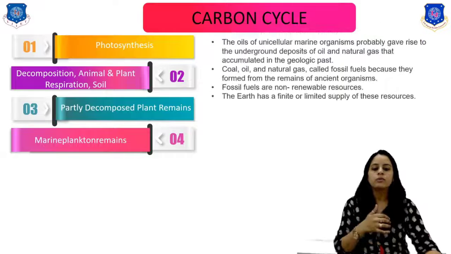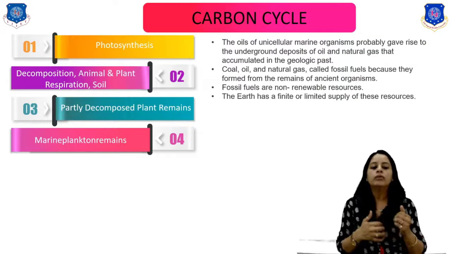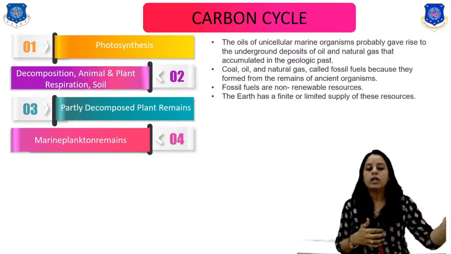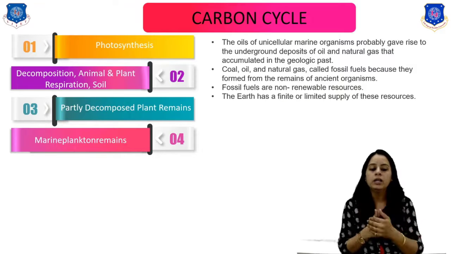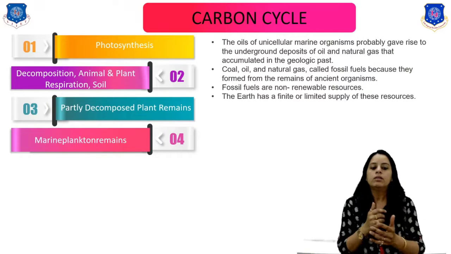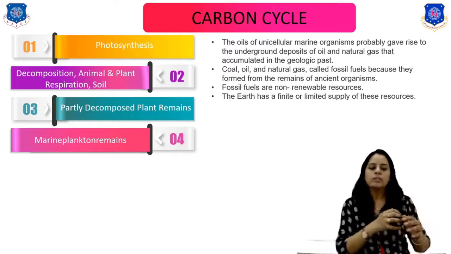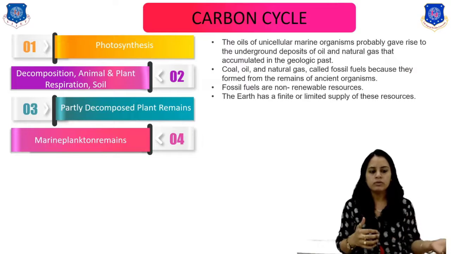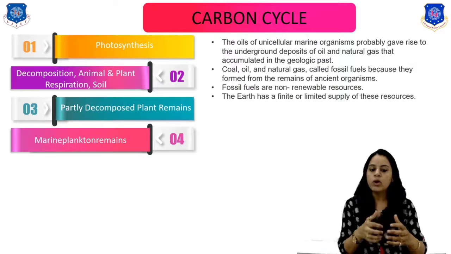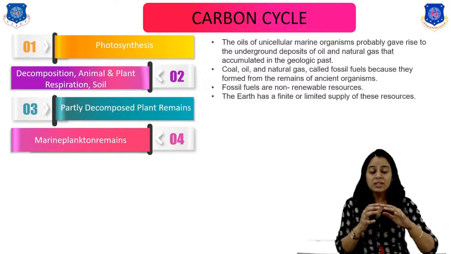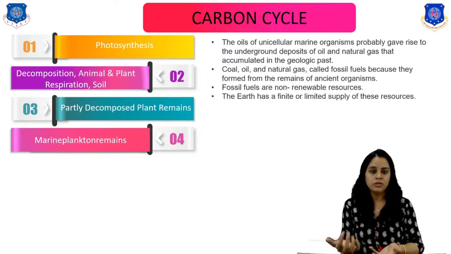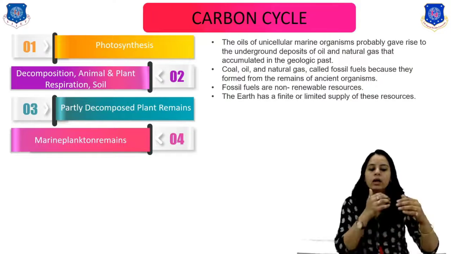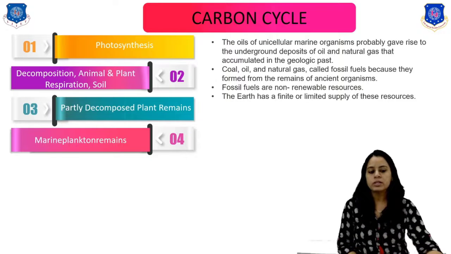In this process the oil of unicellular marine organisms gives rise to underground deposits of oil and natural gas that accumulated in the geological past, right? Then coal, oil, natural gas are called fossil fuels because they form from the remains of ancient organisms, and fossil fuels are non-renewable resources, we know that, right? So the earth has a finite or limited supply of these resources.